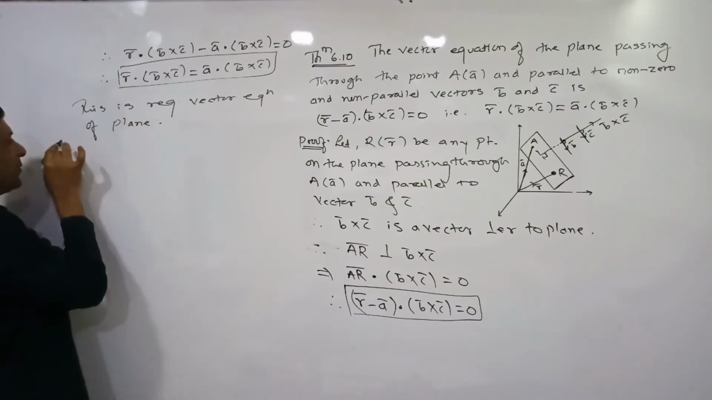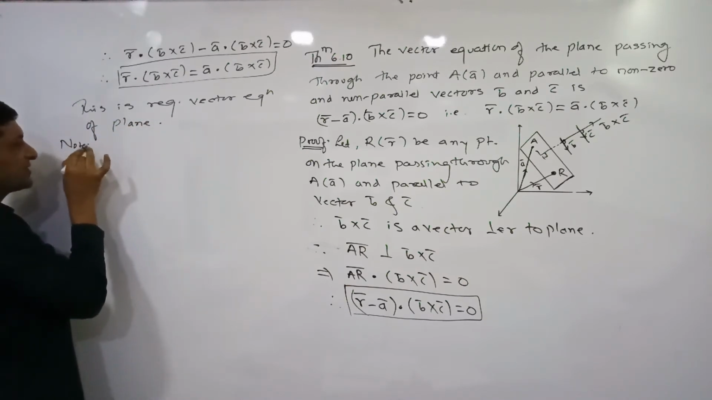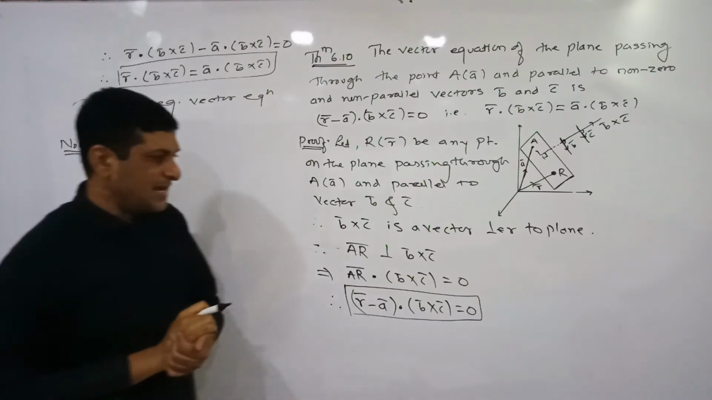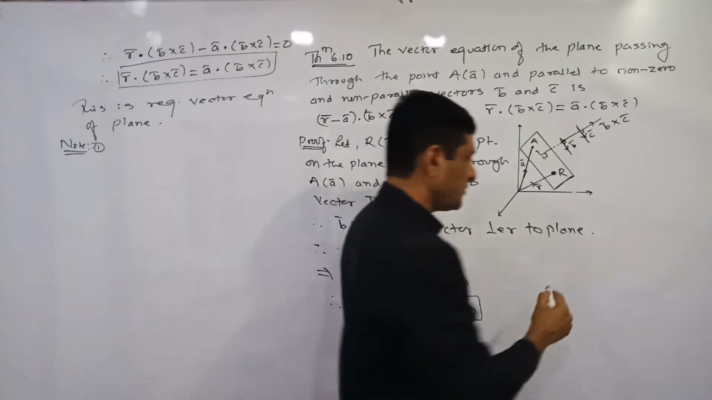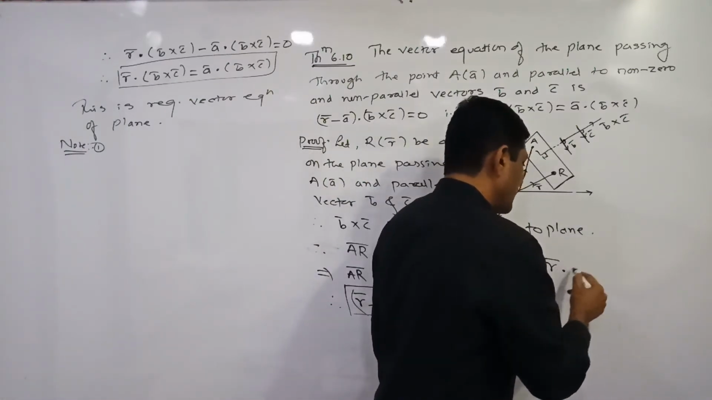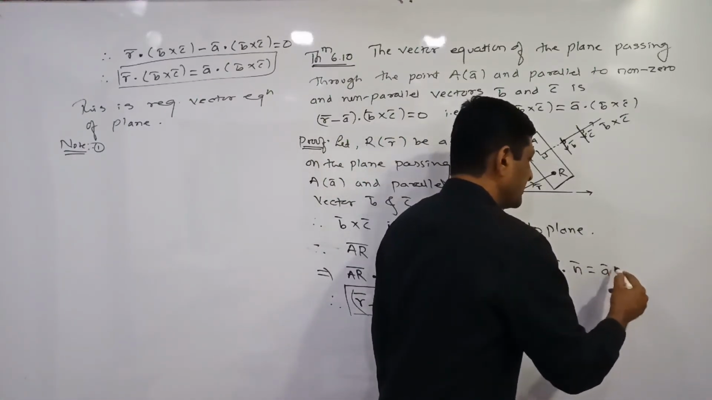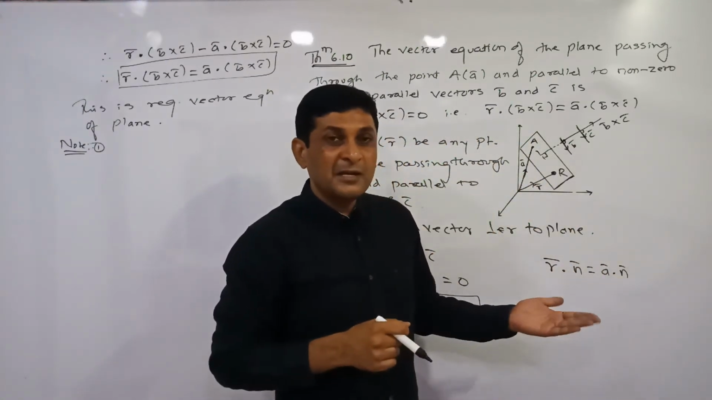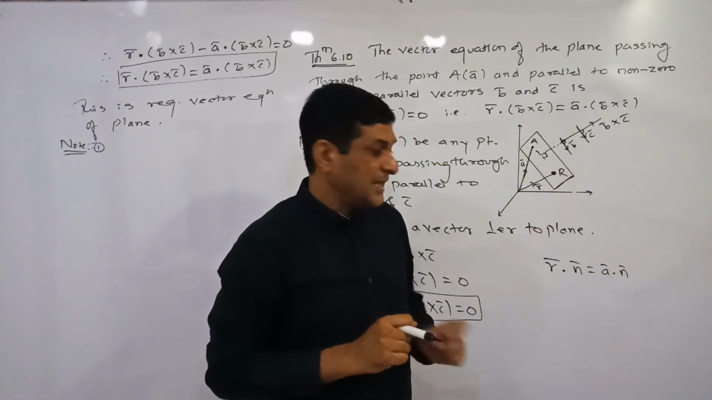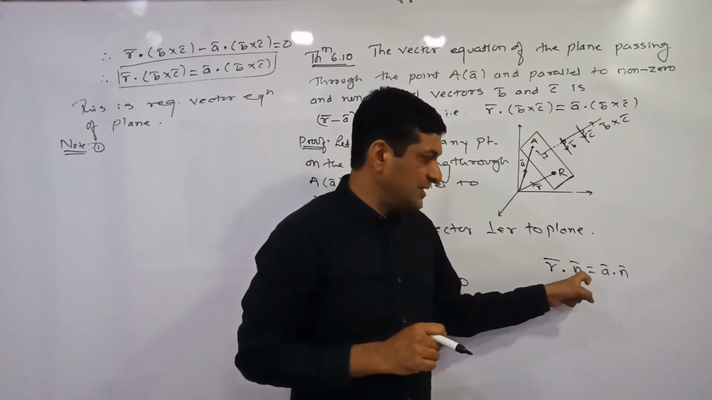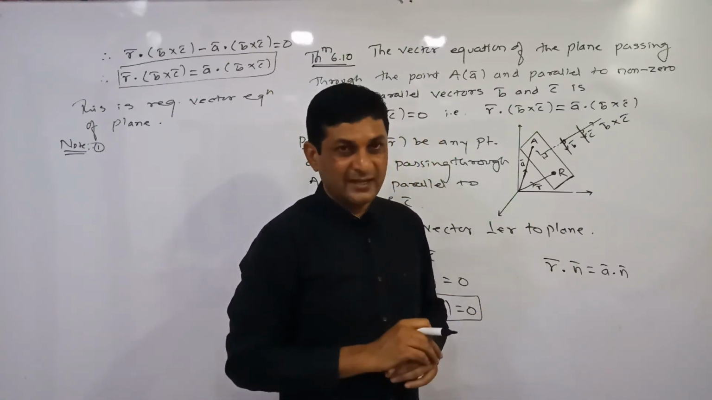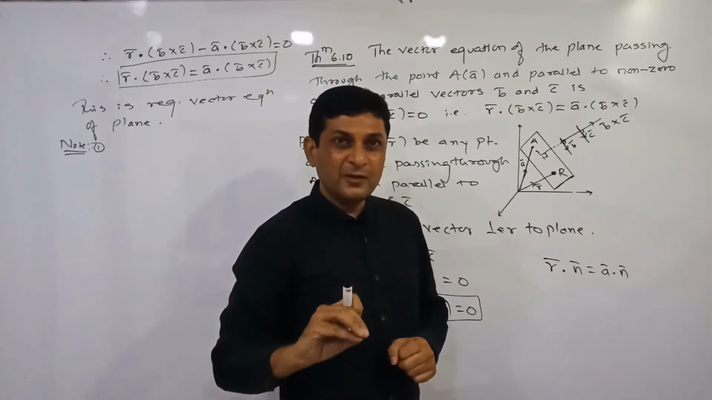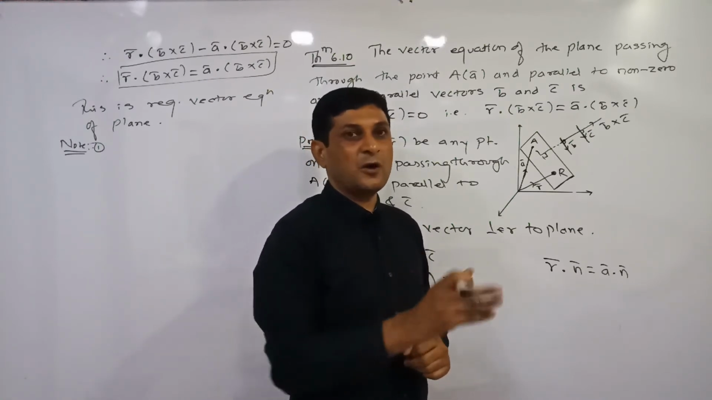Again, a few more important results we are getting. We will discuss these important results as a note. But remember that in the first formula, what is the first formula to find the vector equation? R bar dot n bar is equal to A bar dot n bar. What is n bar? N bar is a vector perpendicular to the plane, that is, the vector whose dot product is taken with R bar. Perpendicular to the plane means what? It is a vector along the normal.